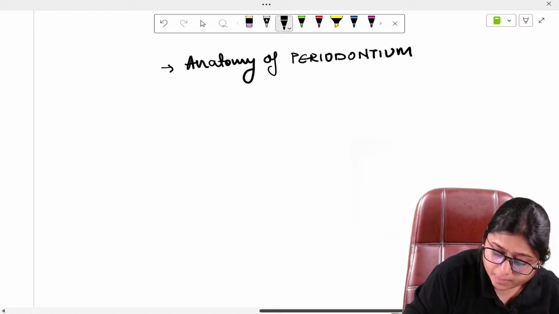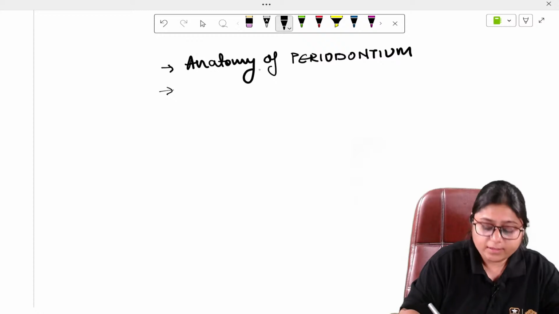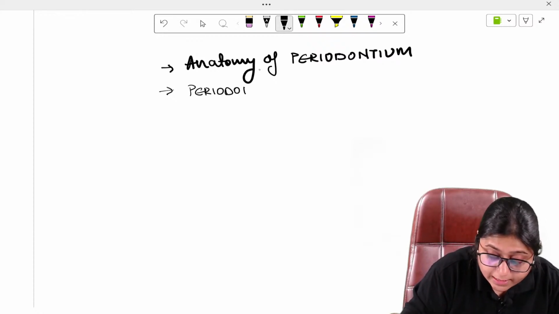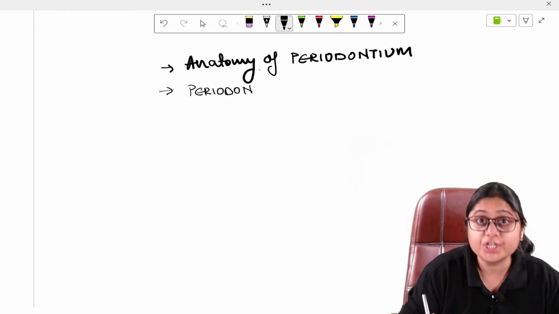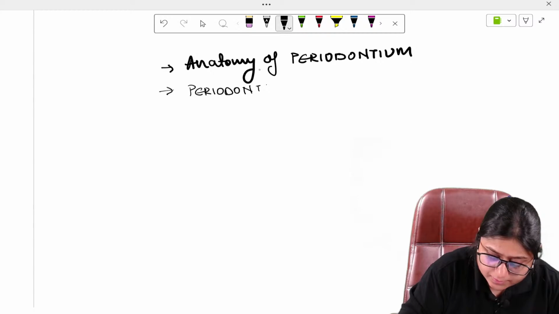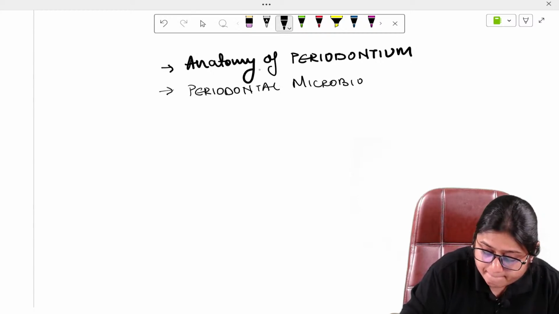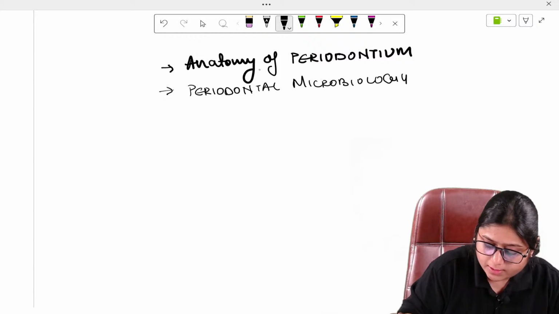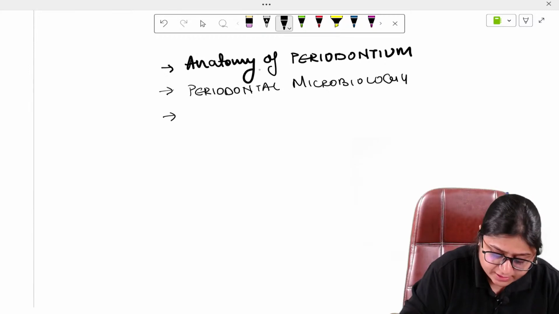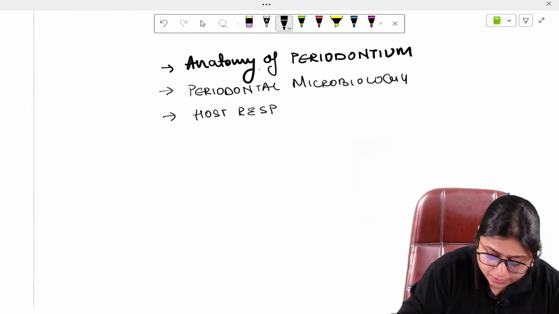Then there will be periodontal microbiology, which means we will be studying about the primary etiology of gingival inflammation. Periodontal microbiology covers dental plaque and dental calculus. After that, host response and inflammation.